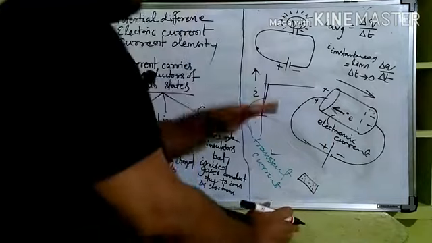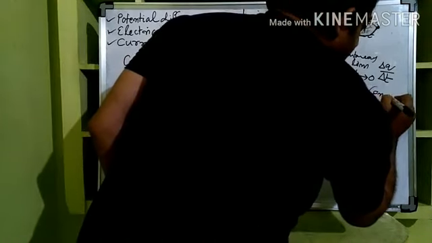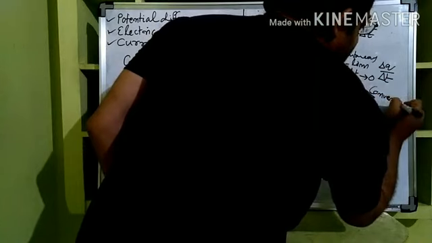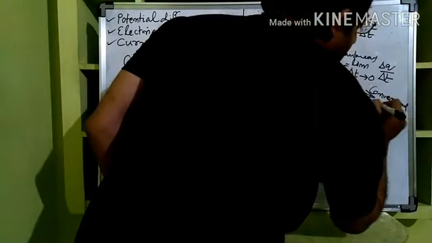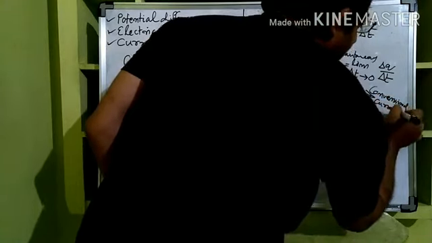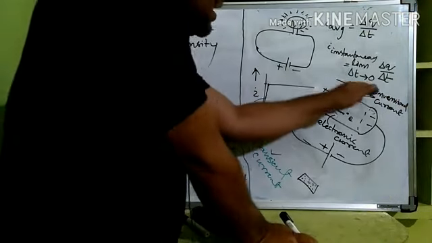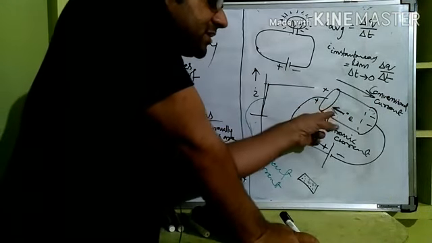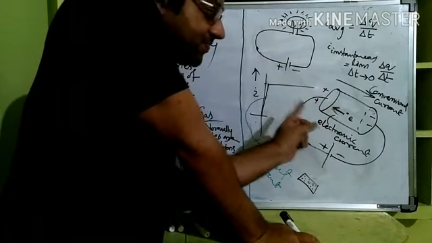So the current direction is this. This current is called conventional current. By convention, this is assumed to be the direction of a current. Now see, conventional current and electronic current, the directions are opposite to each other.